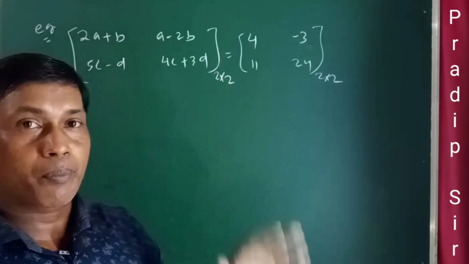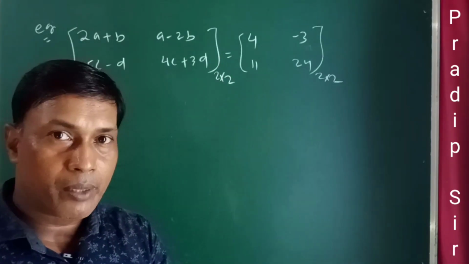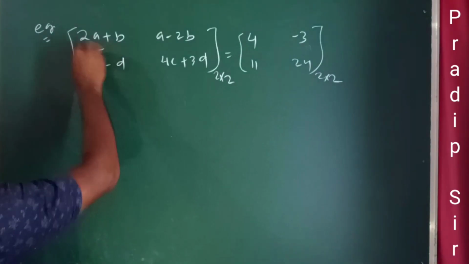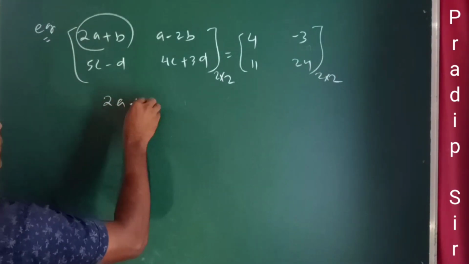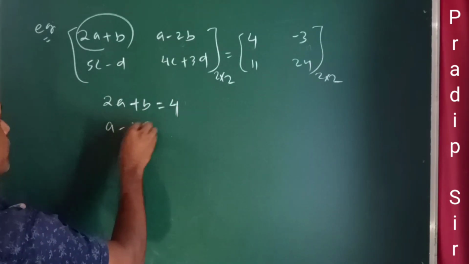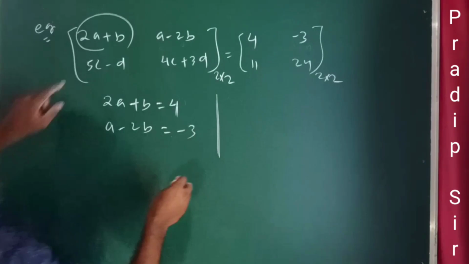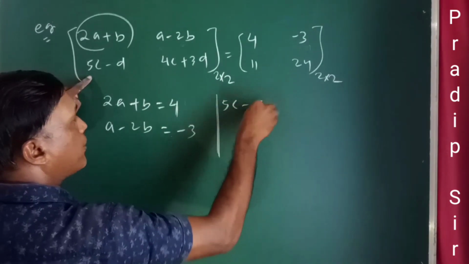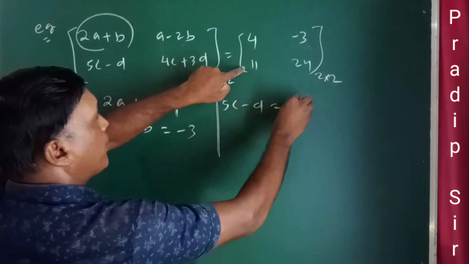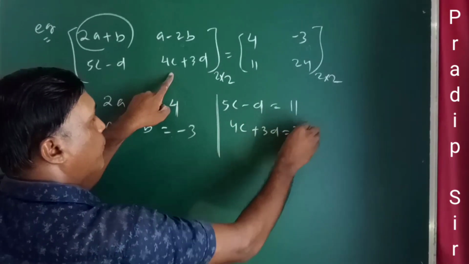If the order of two matrices is equal and the two matrices are equal, then the corresponding elements must be equal. Now 2a plus b is equal to 4, a minus 2b is equal to minus 3, 5c minus d is equal to 11, and 4c plus 3d is equal to 24.